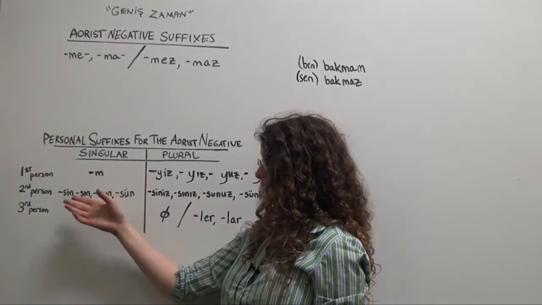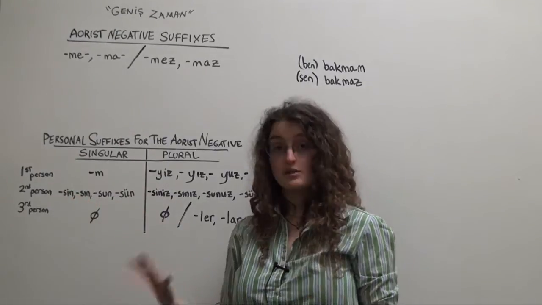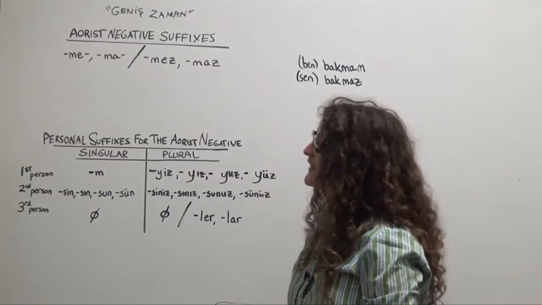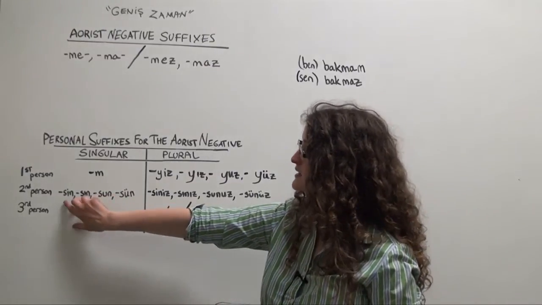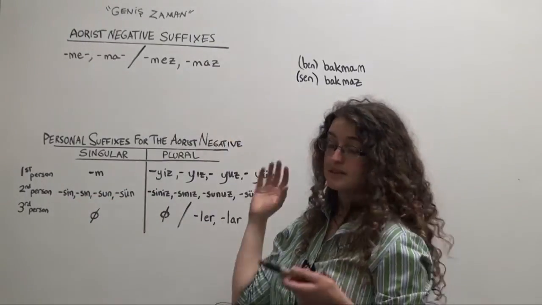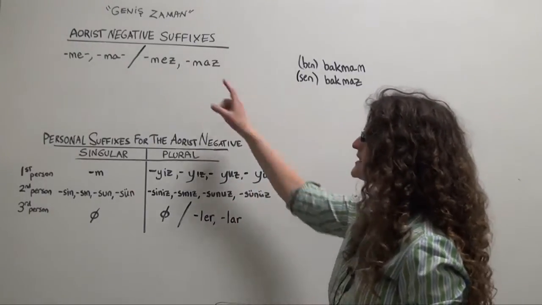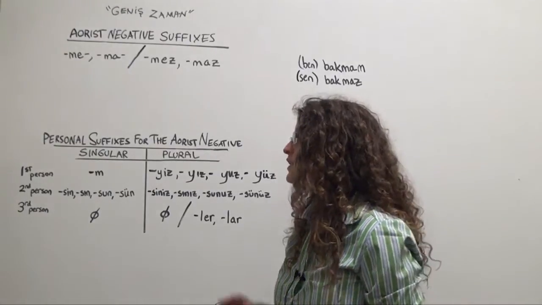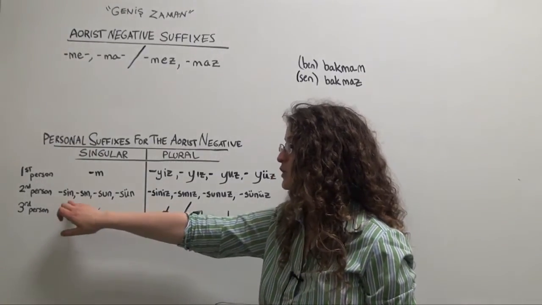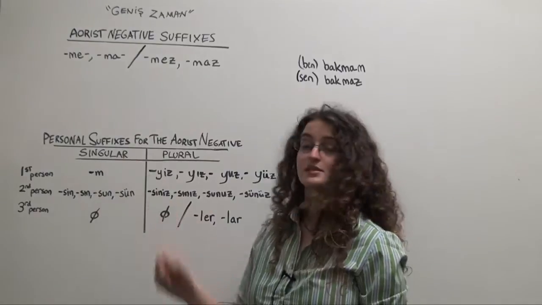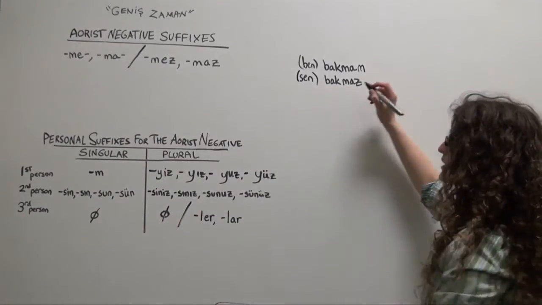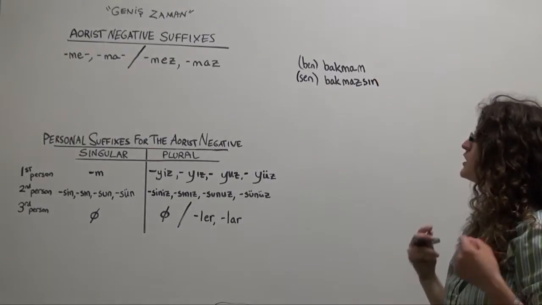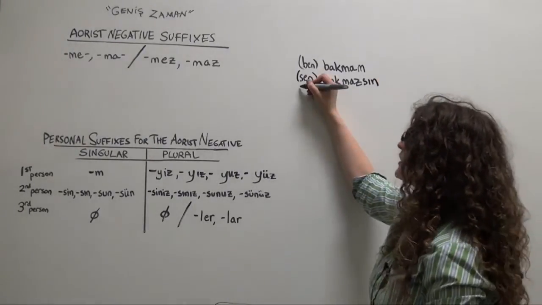Now the personal suffix for the second person singular is, as usual, going to follow the rules of four-way vowel harmony, but effectively, because this suffix is harmonizing with the syllable immediately preceding it, it's always going to be either sin or sun for the second person singular. So sen bakmazsın. You don't look, or you won't look.